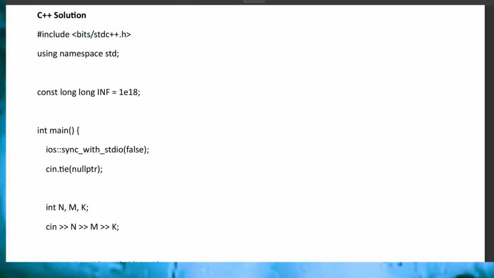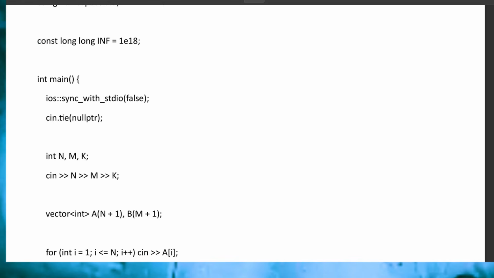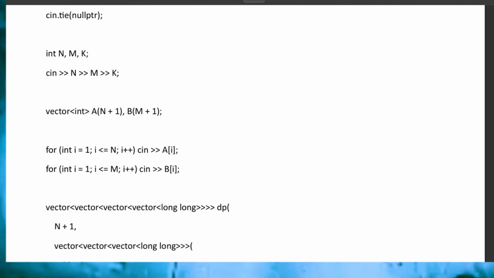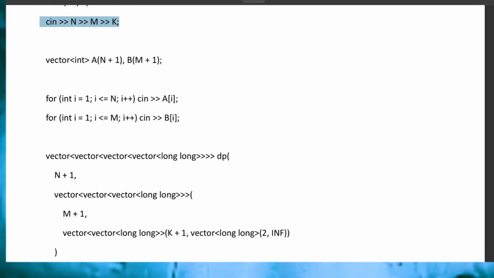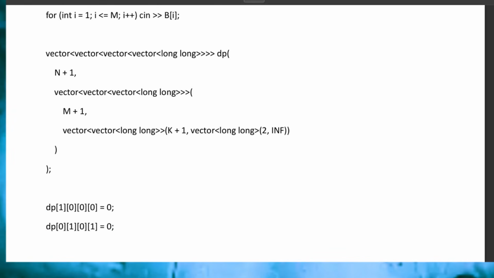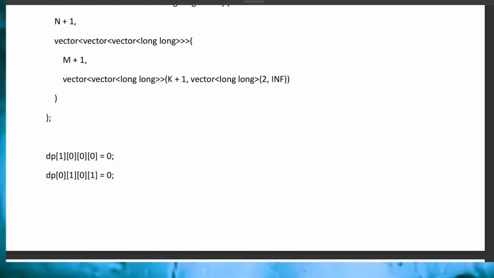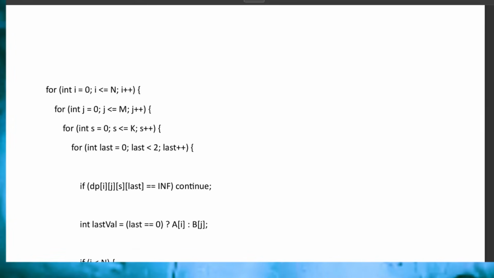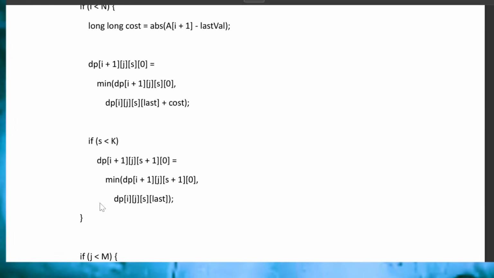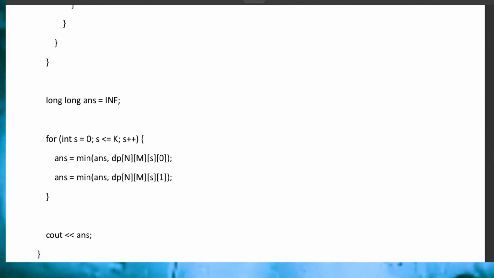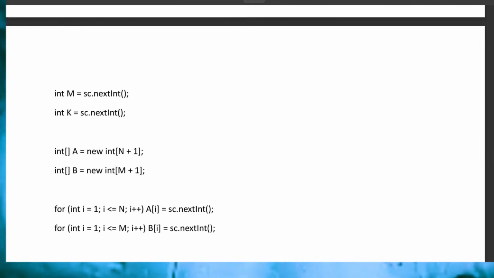Okay, so #include <bits/stdc++.h>, and I am declaring a constant, and this is the main function, and I am taking the values of n, a, m, k, and all these values. Now here I have used the DP concept. Initializing with these and all these things. Here I am initializing the dp, and the things I'm doing. Again, I'm not discussing in detail, because you need to dry run all those things, and you need to just get it.